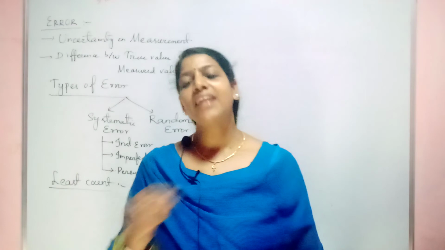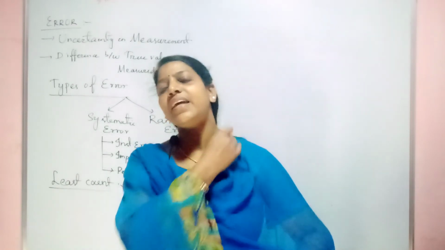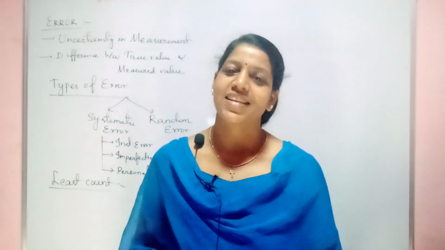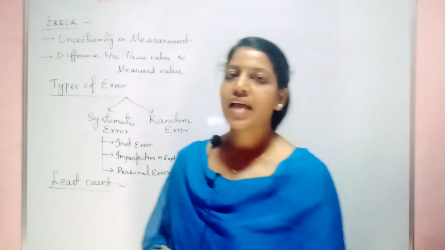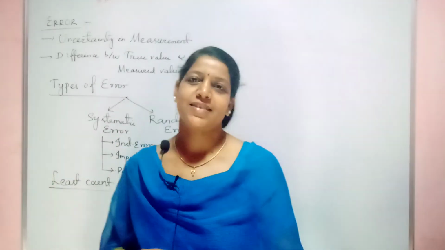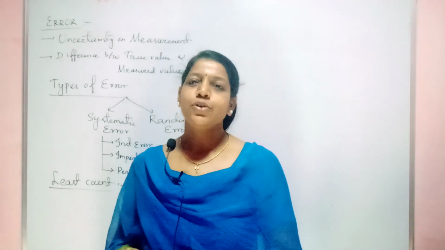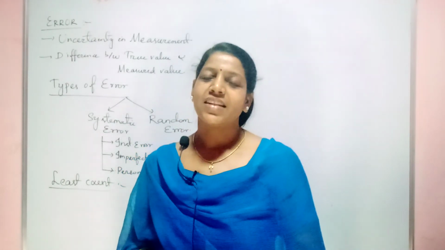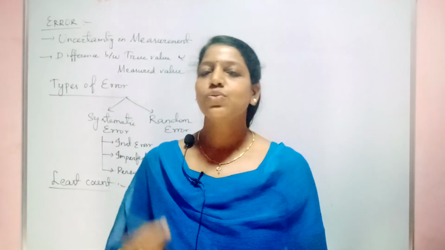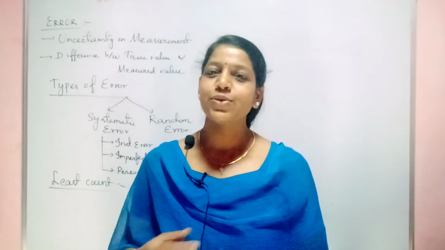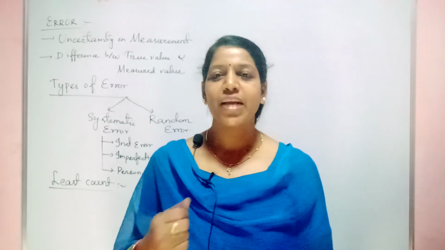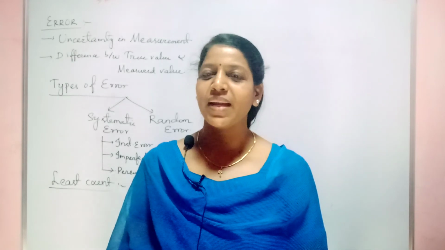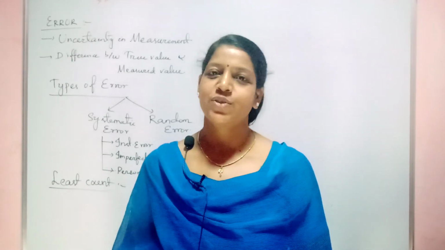So the least count error is nothing but the error associated with the resolution of the instrument. Now the question arises, how to minimize these errors? The only choice is that you should not take the reading one time. You should take multiple readings. Now find the mean of those readings.